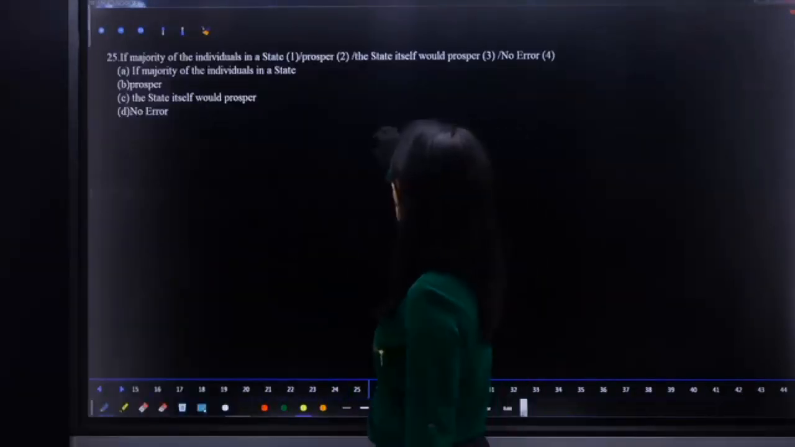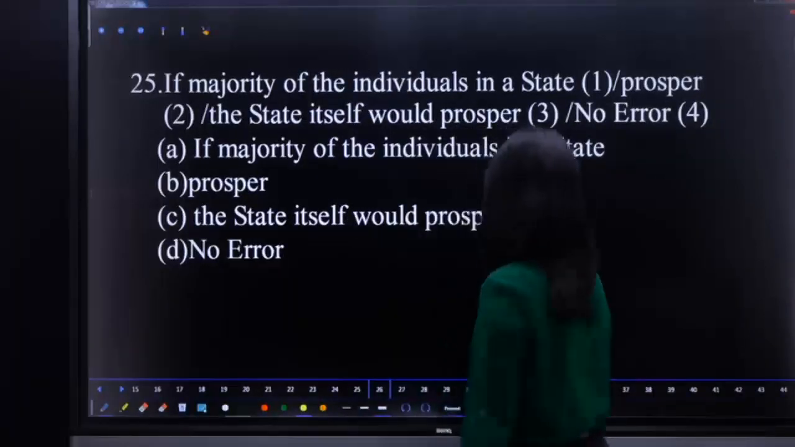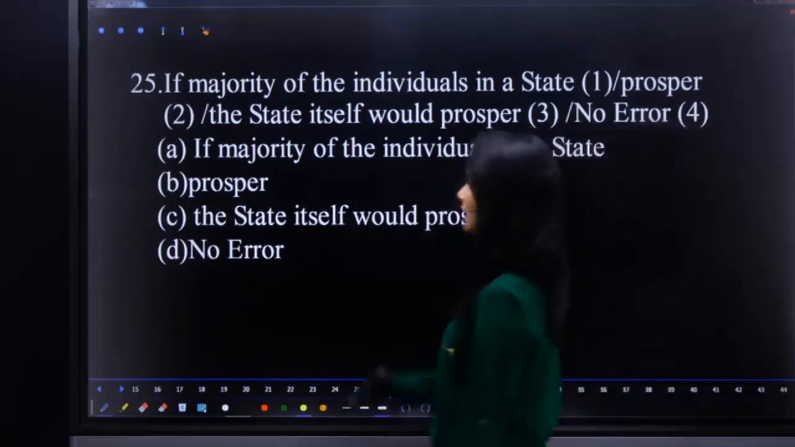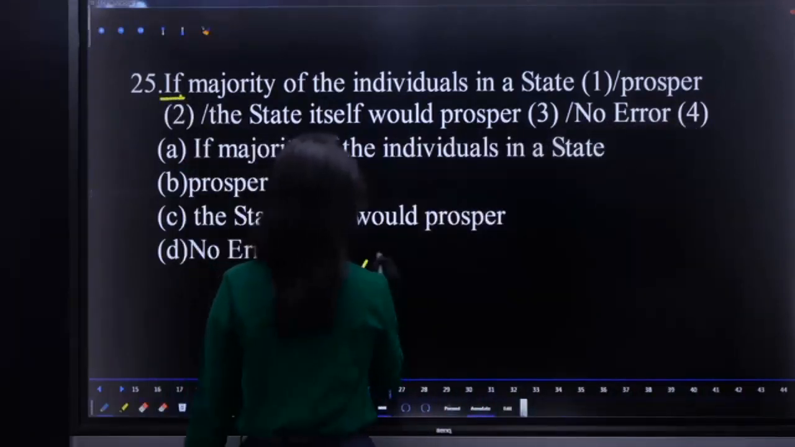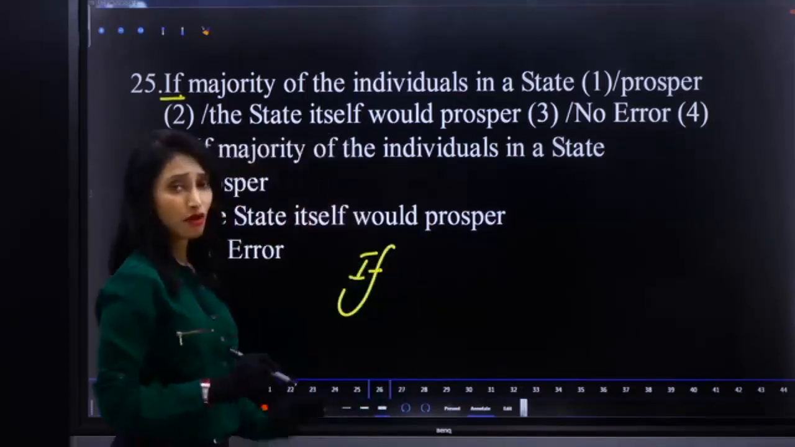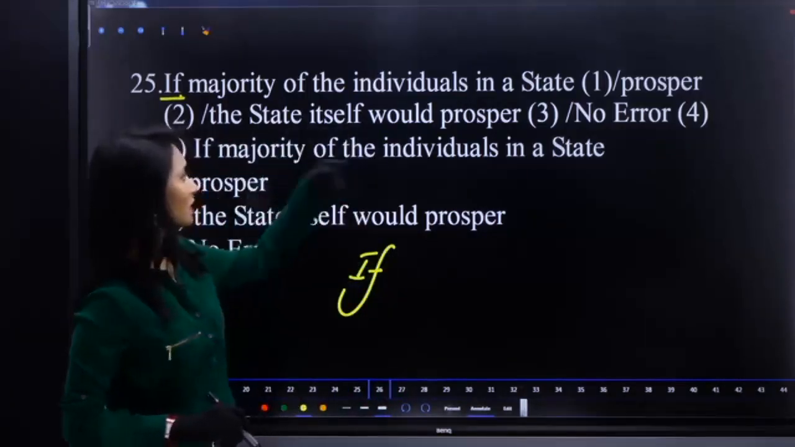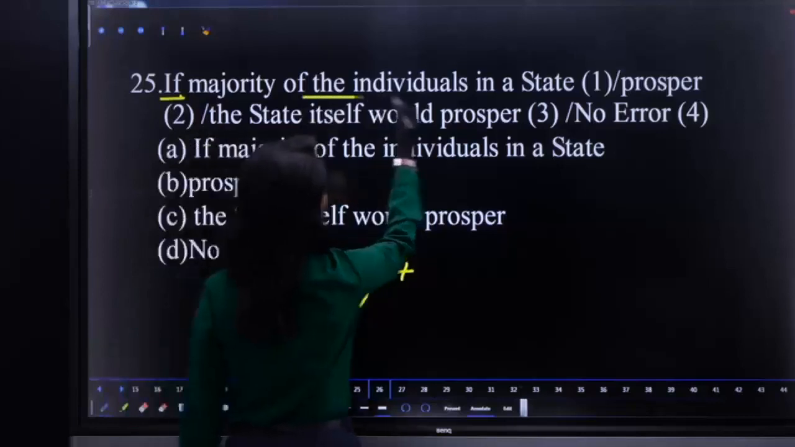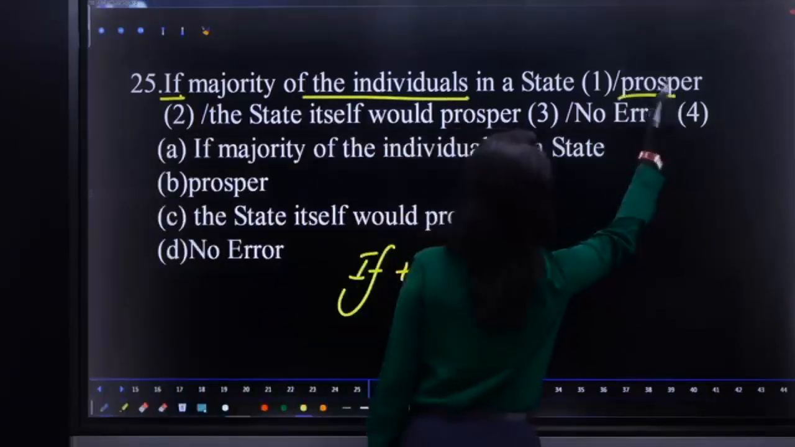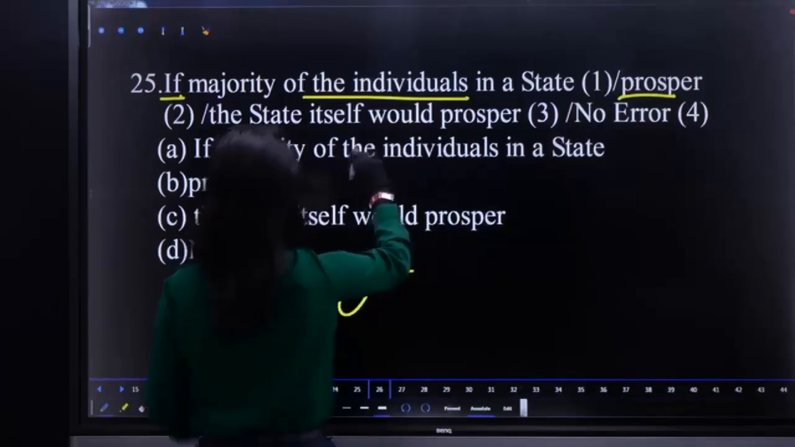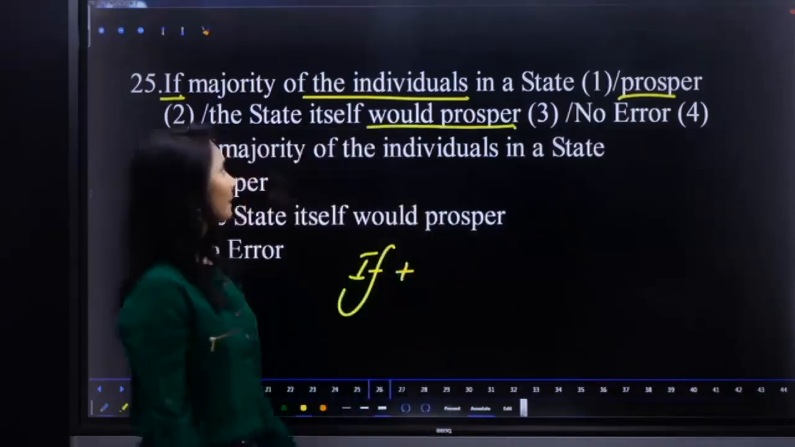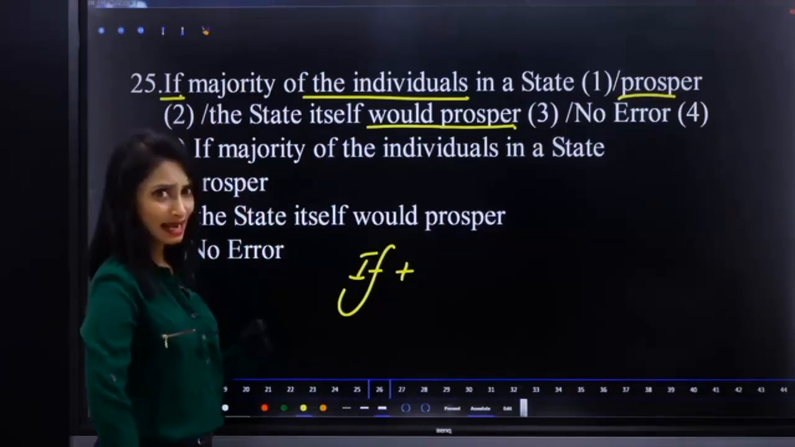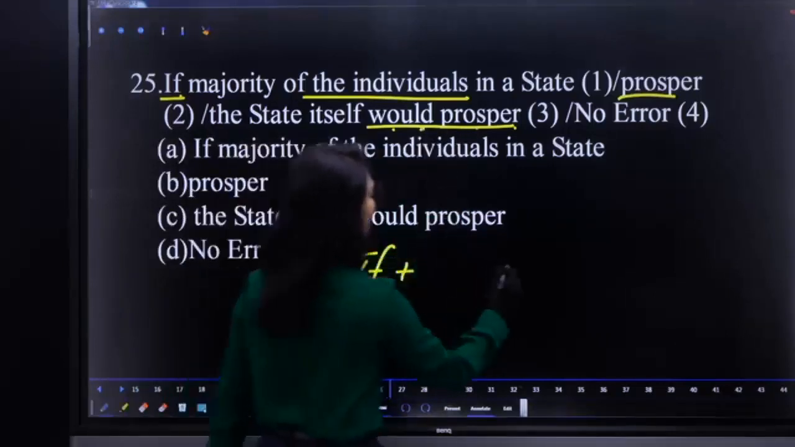If majority of the individuals in a state prospered, the state itself would prosper. Here the sentence started with if. If the sentence starts with if, remember the if clause, 4 conditions. So if majority of individuals in the state prosper, here it is in which tense? Majority of individuals, plural. In a state prosper, plural verb. The state itself would prosper. See, the error is with the inappropriate tenses, right? Here would prosper is there. That means it is followed by would plus V1.